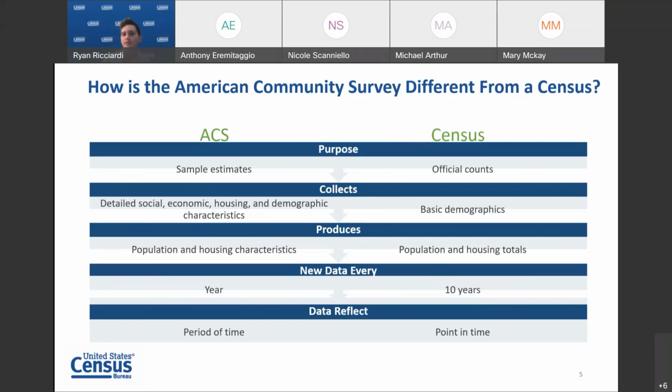What does the ACS collect? The ACS collects information that previously appeared on the census long form, collecting detailed social, economic, housing, and demographic characteristics, whereas the census collects basic demographics via the short form: age, sex, race, Hispanic origin, household relationship, and housing tenure.